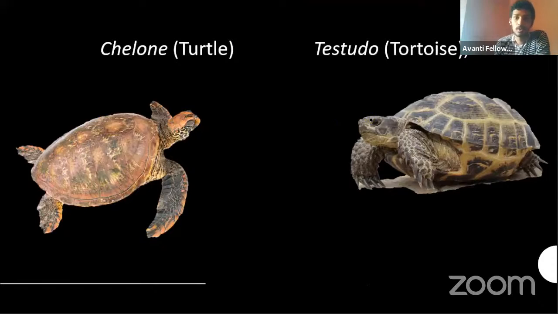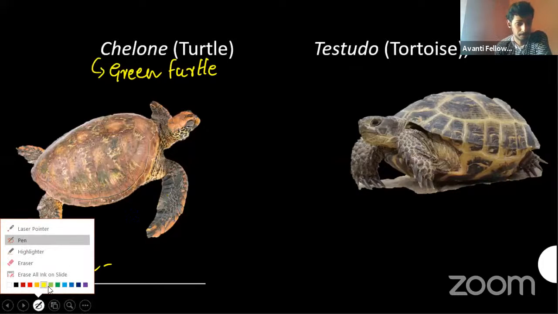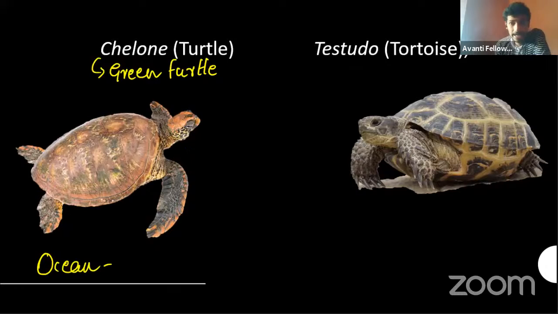So if you go for the examples, we are mentioning two things. One is Chelone, that means turtle, or you can call it the green turtle. Why is it called the green turtle? Don't think that it will have chlorophyll or anything. It is normally present in the ocean, and it will be surrounded by algae. That's why it looks green. That's why I call it the green turtle. And this is Testudo, that means tortoise.